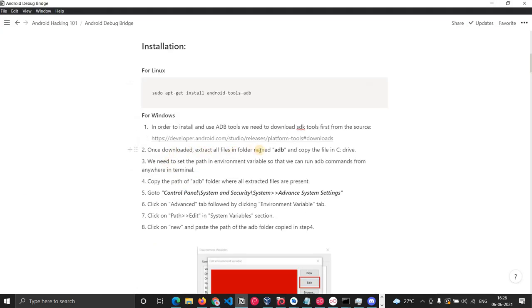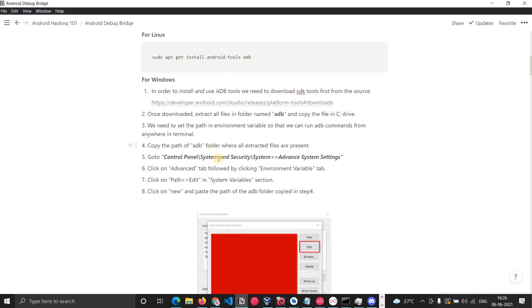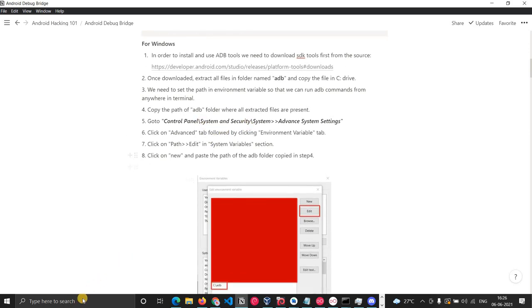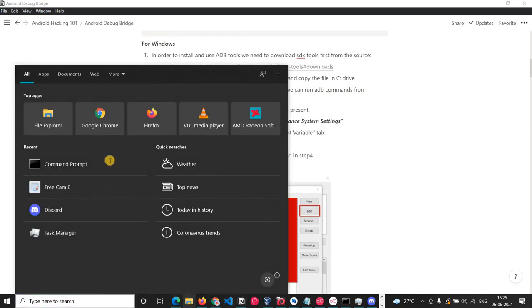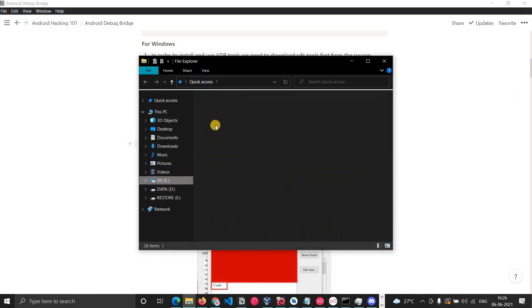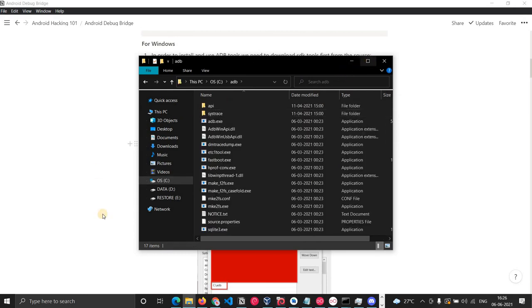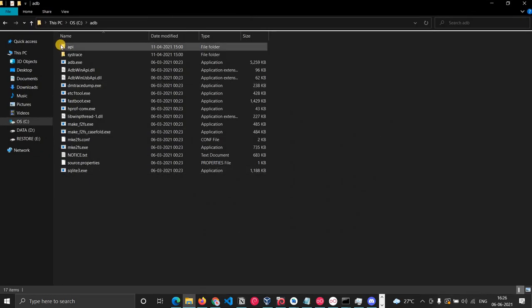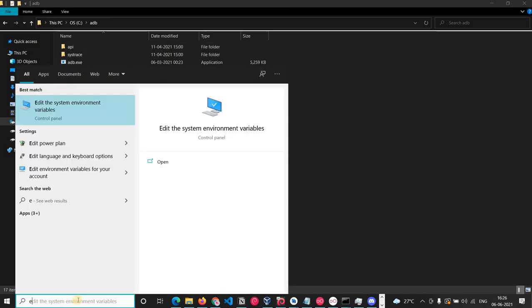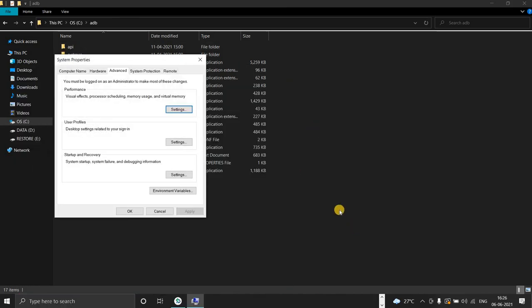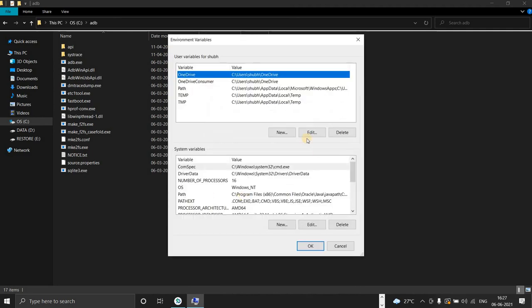Once you have downloaded it, extract all the files from the folder named ADB and copy it to the C drive. Then we have to set a path in the environment variable. If you look in my C drive, these are the ADB tools which we downloaded, and I have set the environment variables so that I can launch it directly from the command line.